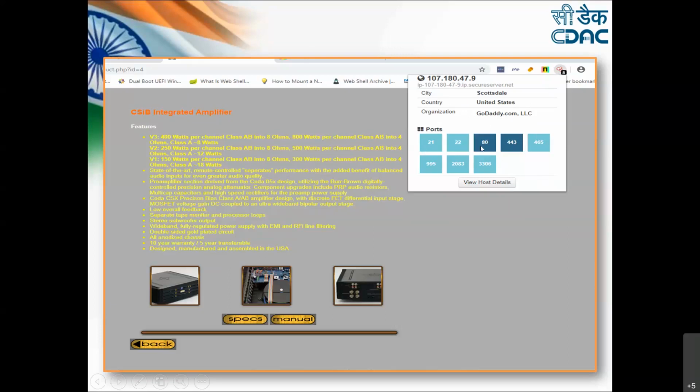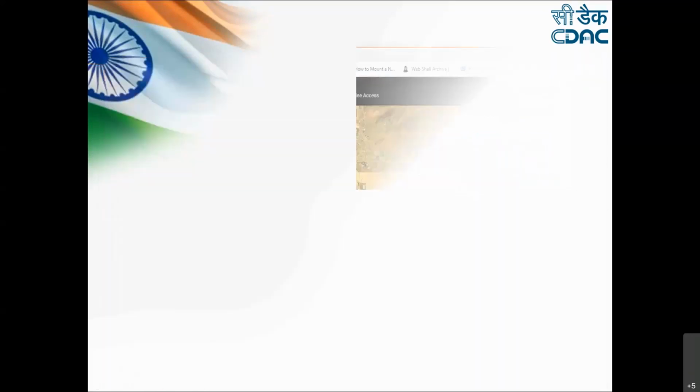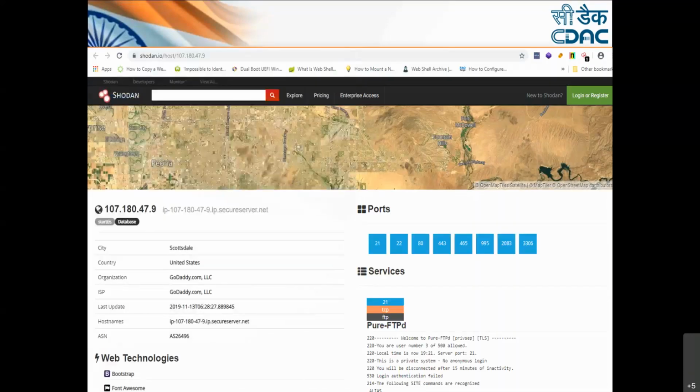Now, if you want a detailed report on that, just click on view host details. When you click on this, it will take you to its own official website, that is shodan.io, as I was telling. You can directly open shodan.io also if you don't want to use it as a browser extension. Here you can put that in and just click on search. You'll get a lot of information about that particular target.